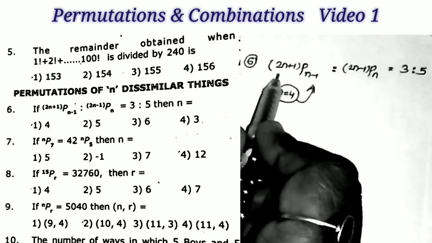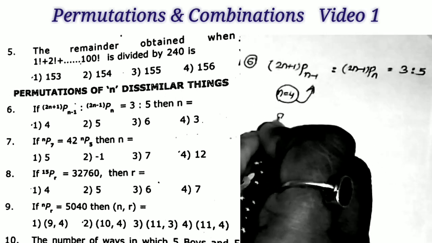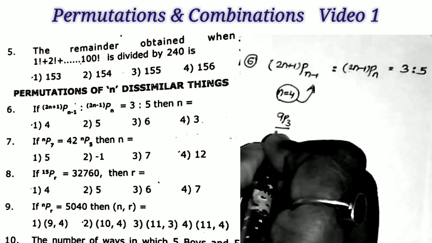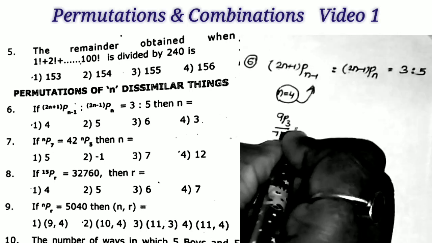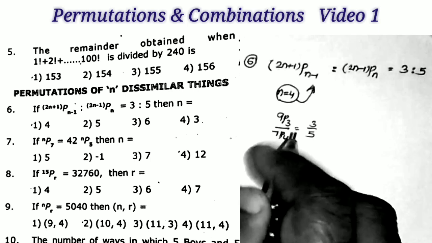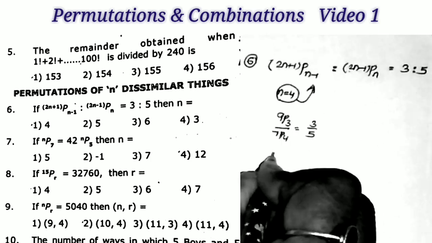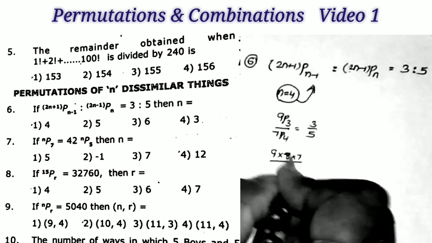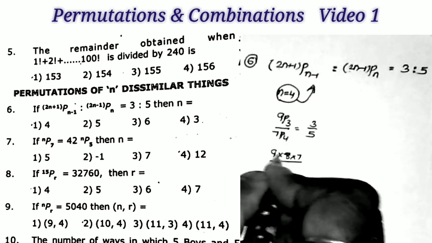Okay, listen. 2 into 4, 8 plus 1, 9P3 (n minus 1) divided by 2 into 4, 8 minus 1, 7P4, is it equal to 3 by 5? Understand? Just replacing n is equal to 4 here. Now what is the numerator value here? 9 into 8 into 7. Okay, 9P3: here 3 means we take 3 values in decreasing order.